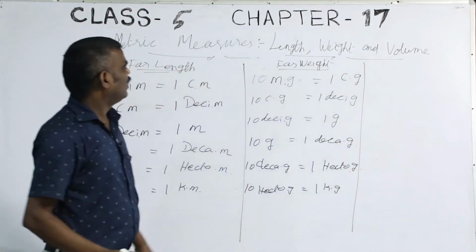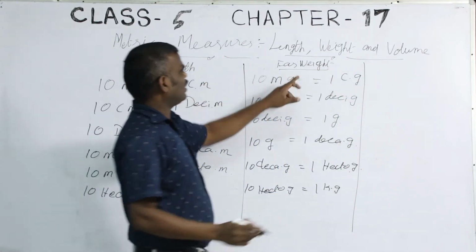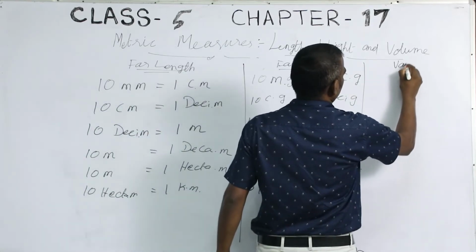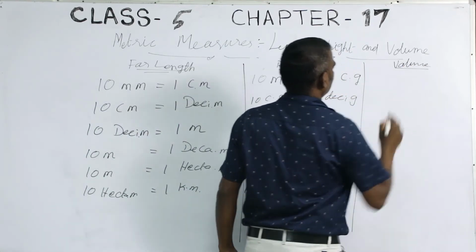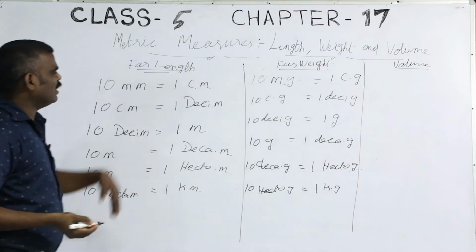Now, another one: length, weight, next volume. Again same thing.